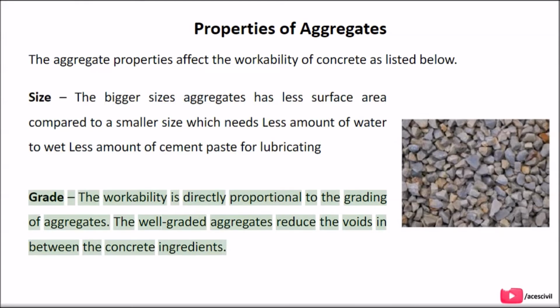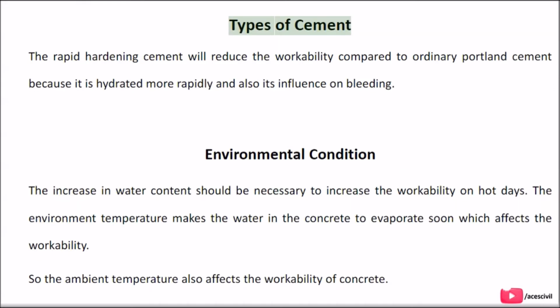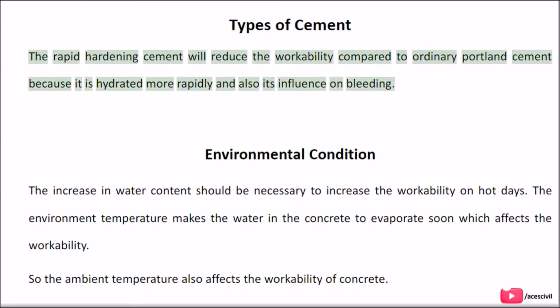The workability is directly proportional to the grading of aggregates. The well-graded aggregates reduce the voids in between the concrete ingredients. Types of cement. The rapid hardening cement will reduce the workability compared to ordinary Portland cement because it is hydrated more rapidly and also its influence on bleeding.